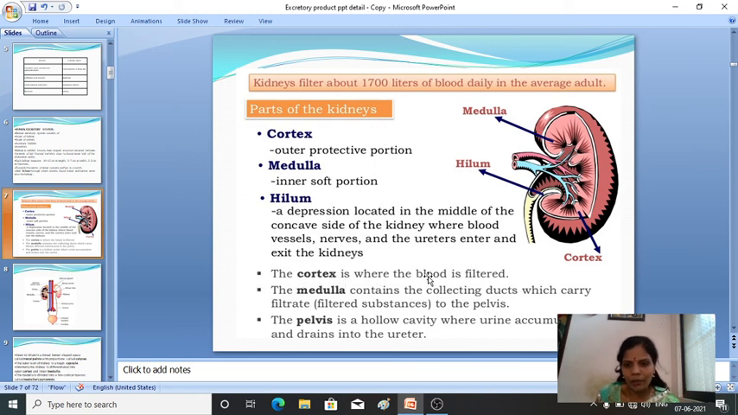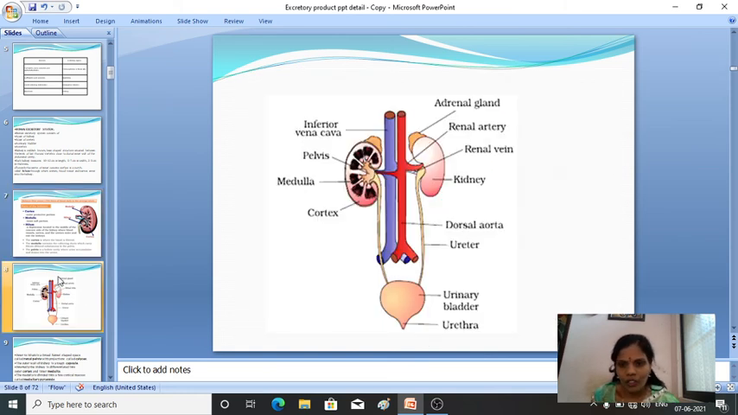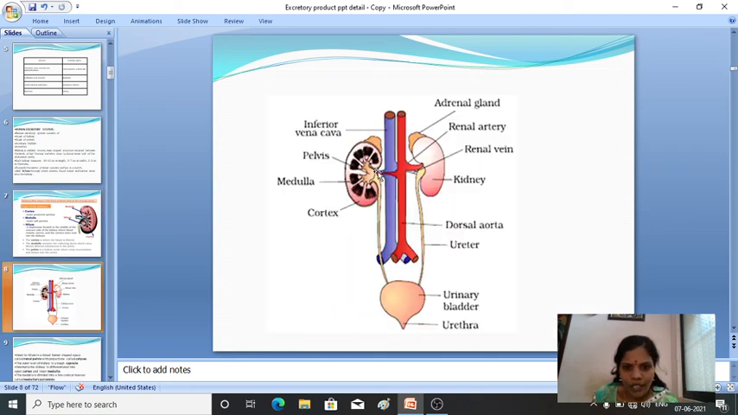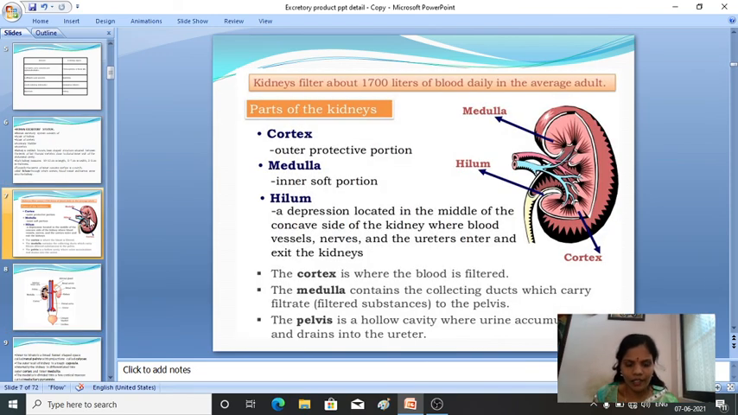Then in the cortex, the blood is filtered, and the medulla contains the collecting duct, which carries the filtrate to the pelvis. And what is this pelvis? It is a hollow cavity where the urine accumulates and drains out into the ureter. From here it comes out to the ureter. Okay, hope it is clear to you.